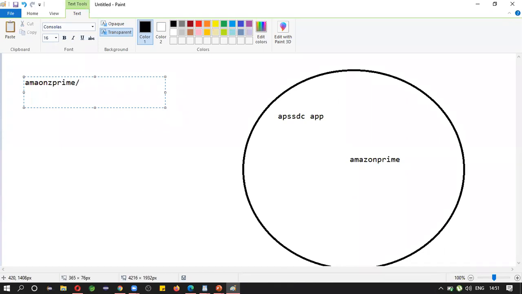Amazon Prime slash employer, is it available inside this Amazon Prime? It will search for what in Amazon.